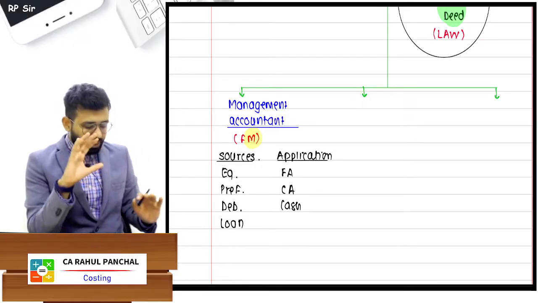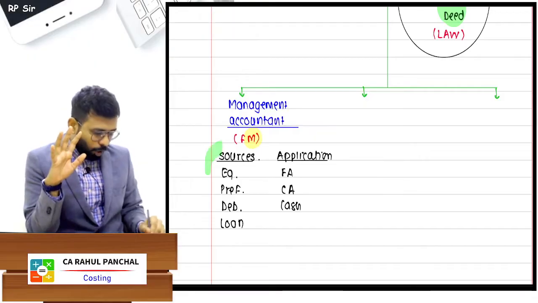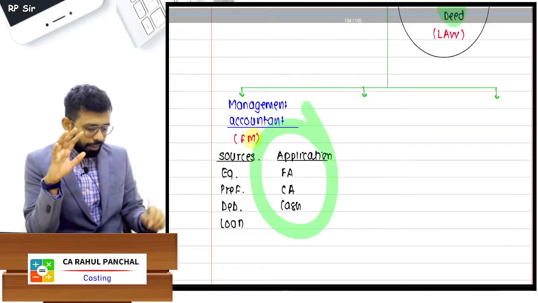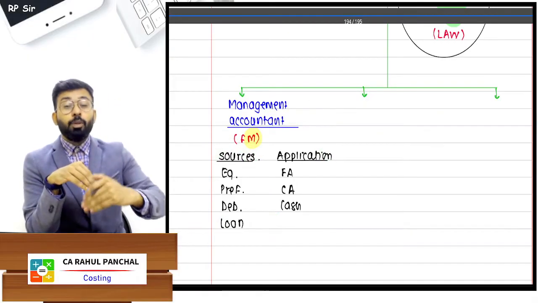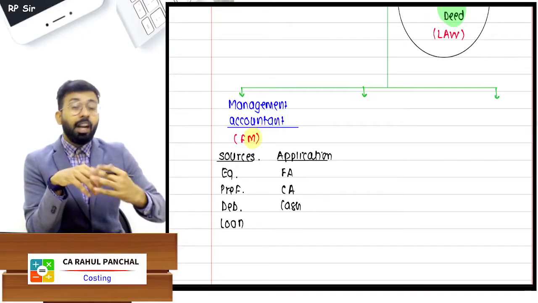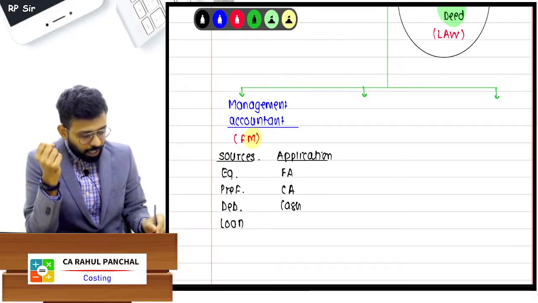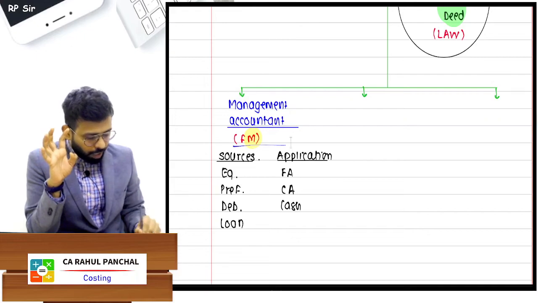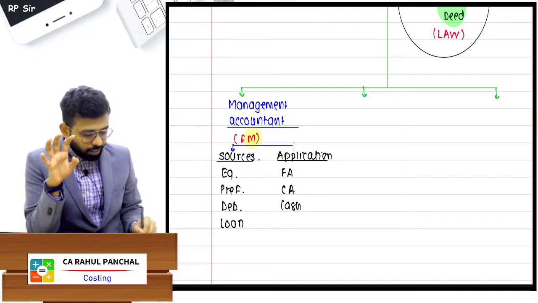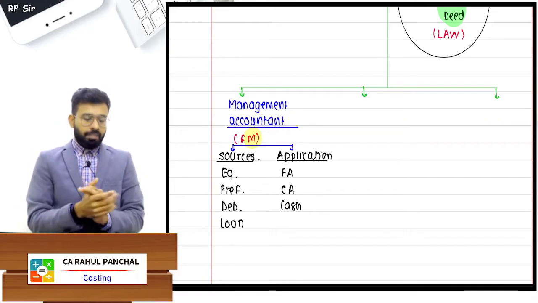Okay, so once that is being decided, from where you will get the money, where will you invest, how much you will invest in fixed asset and current asset, and how much will be the cash which will be there with you. So it is just one overall view. I gave you a helicopter view of the kind of discussion that will be done in FM.